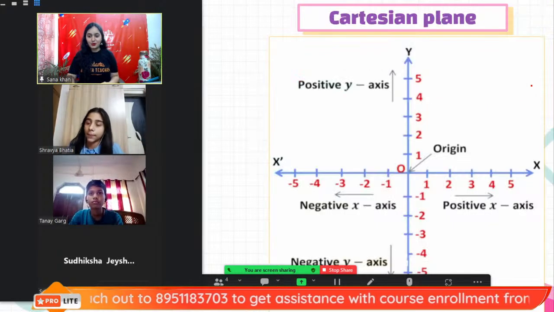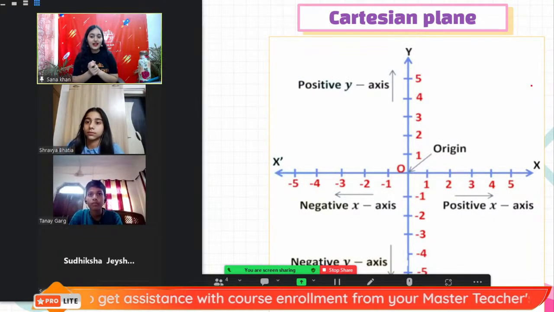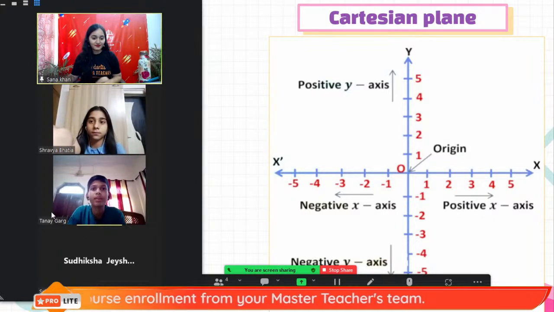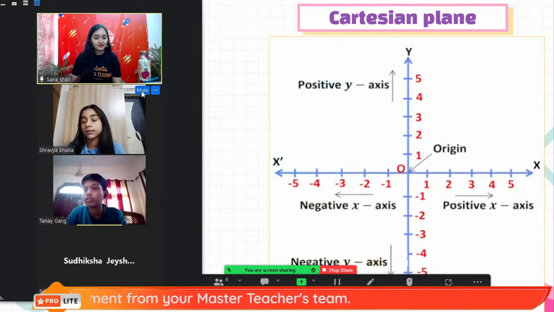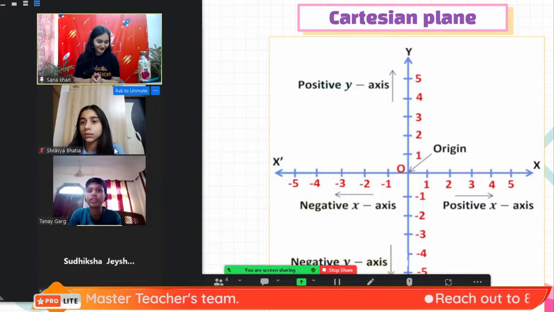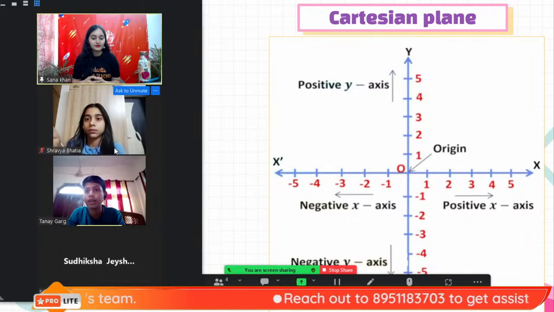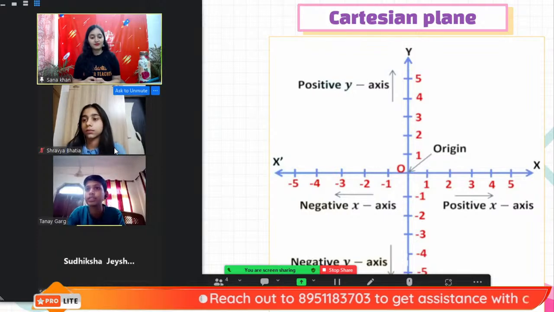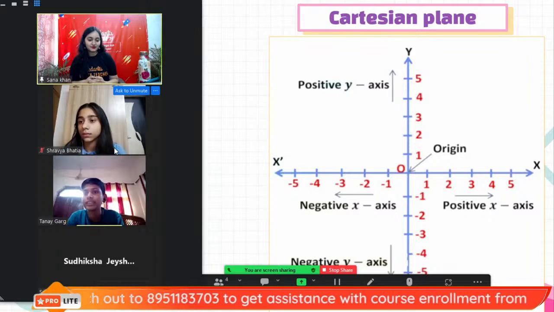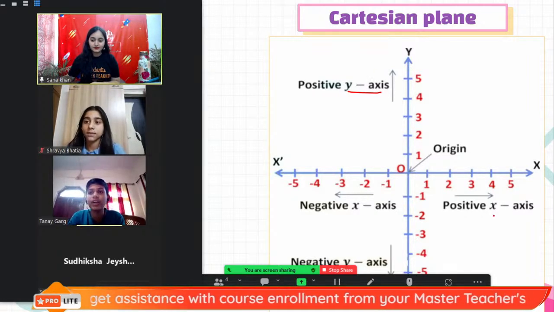Correct. Very nice. Okay, now over to Tanay. Tanay, will you explain to us the Cartesian plane and Cartesian system? Okay, ma'am. When the number line is placed vertically and horizontally, it makes a plus-like structure. It is called the Cartesian plane. It has two axes, the y-axis and the x-axis, and the point of intersection is called the origin.